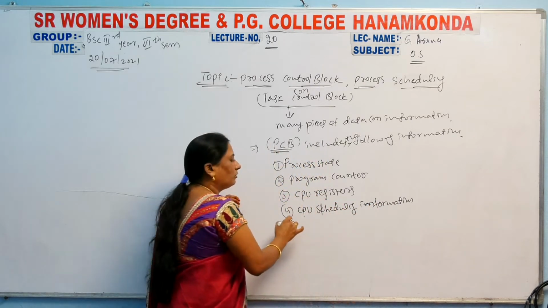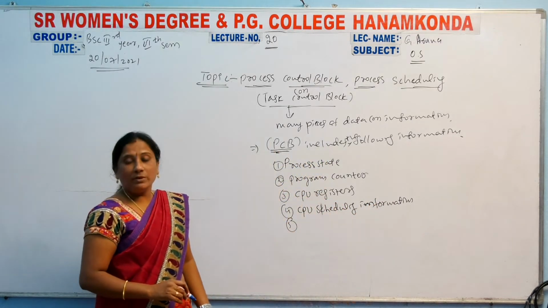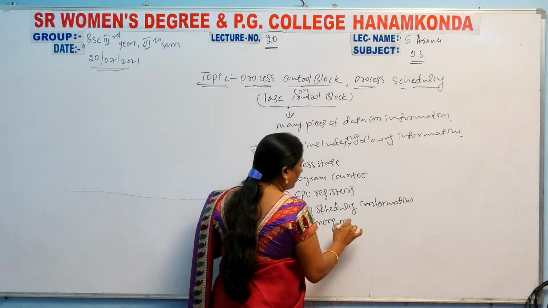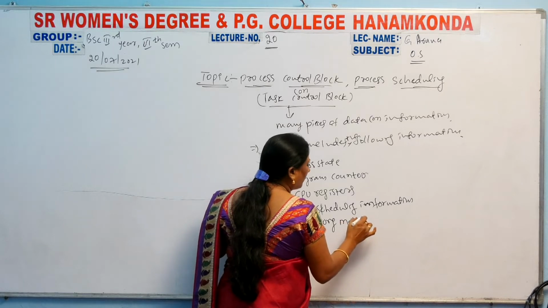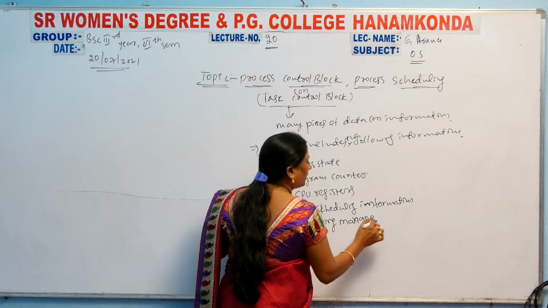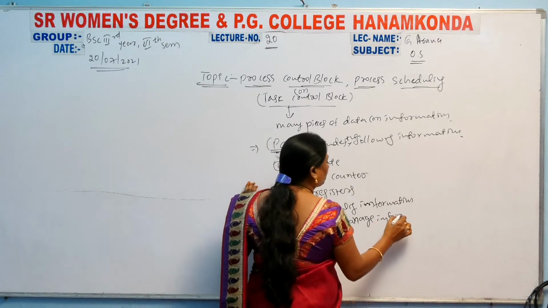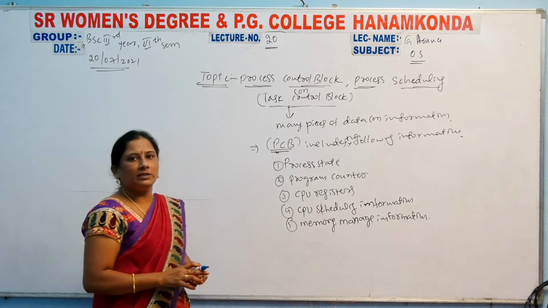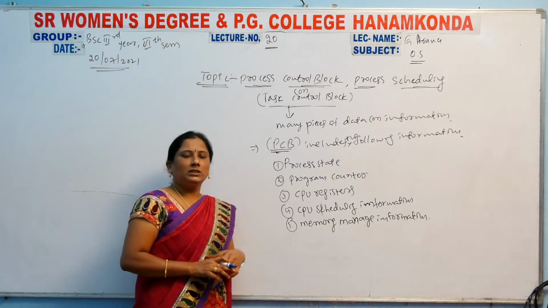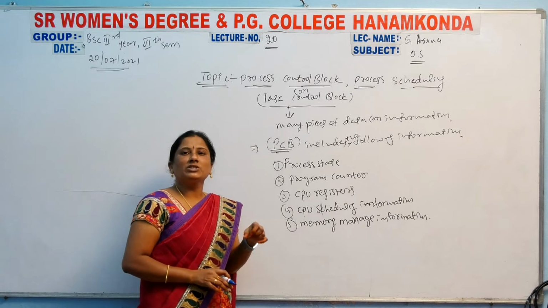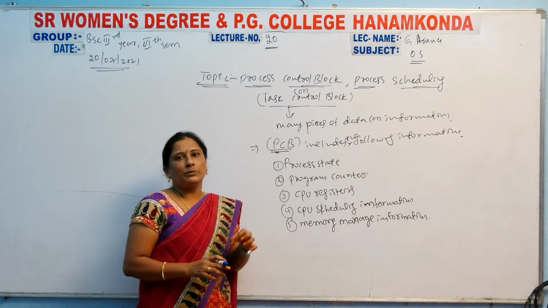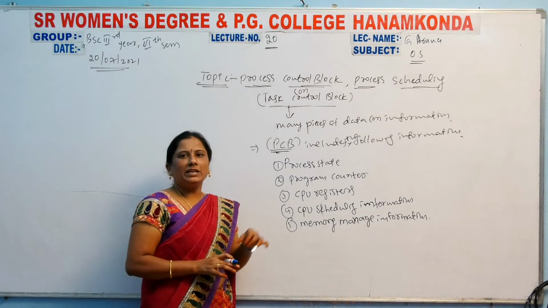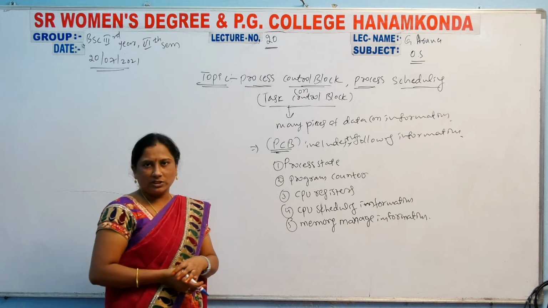Then the fifth information is memory management information. So these are the 5 types of information that can be there in the PCB, the process control block. In the process control block, these types of information can be there.